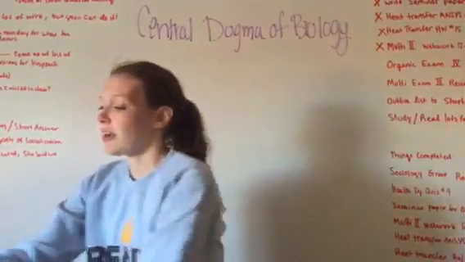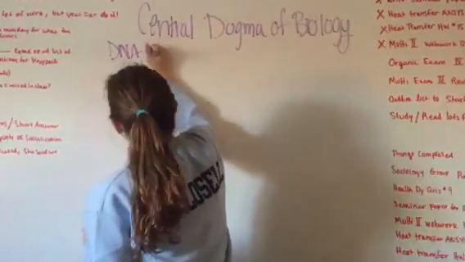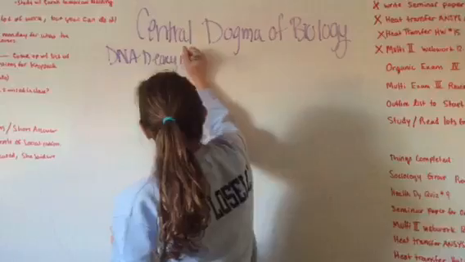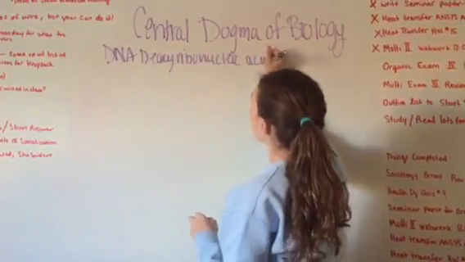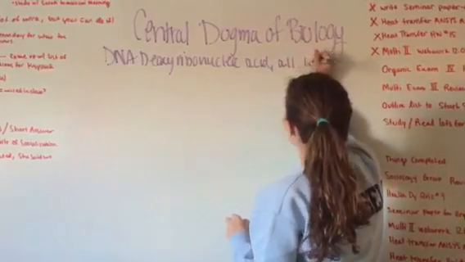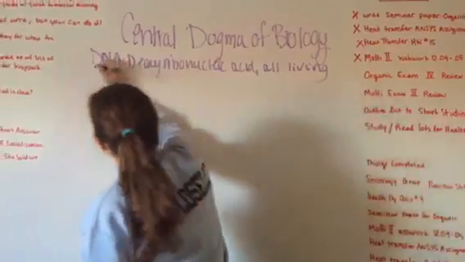So first let's talk about DNA and RNA. DNA stands for deoxyribonucleic acid, and it is found in all living things, and it is the genetic material that makes up living things.